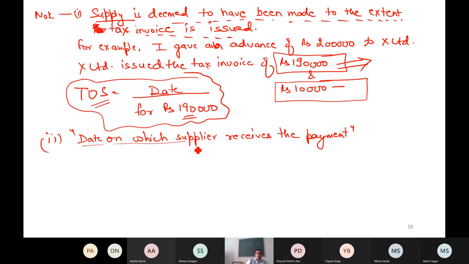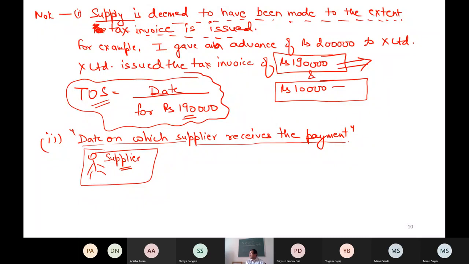Date on which supplier receives the payment. What is this date? Now again, I am looking at the eyes of whom? Supplier. I am looking with the eyes of the supplier. So I am not looking with the eyes of the recipient, because in this case supplier is liable to pay tax. So what is the date on which supplier receives the payment?